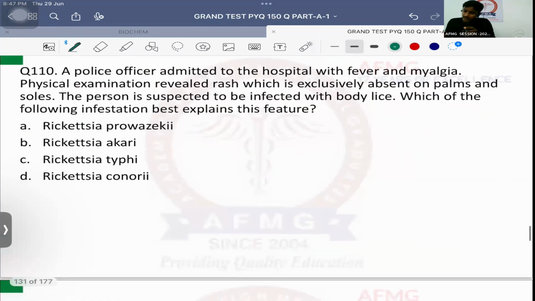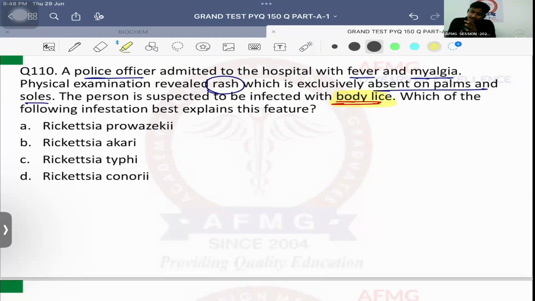Next is question number 110. A police officer admitted to the hospital with fever and myalgia. Myalgia is muscle pain. Physical examination revealed rash, which is exclusively absent on palms and soles. The person is suspected to be infected with body lice. Lice. Which of the following infestation best explains this feature?